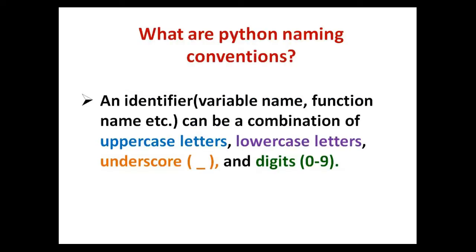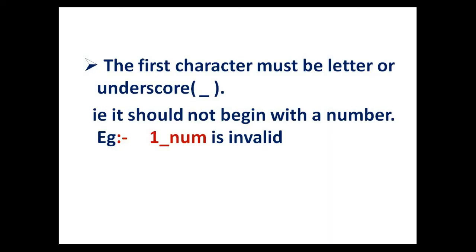Then what are the Python identifier naming conventions? An identifier, that is a variable name, a function name, etc., can be a combination of uppercase letters, that is capital letters, lowercase letters, that is small letters, the special character underscore, and also digits, that is from 0 to 9. Next rule is the first character must be a letter or underscore, that is, it should not begin with a number. For example, 1_num is invalid.